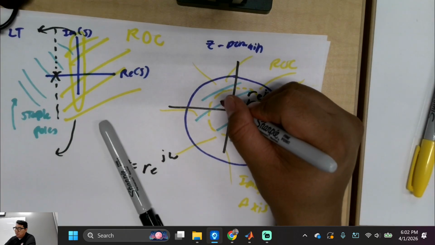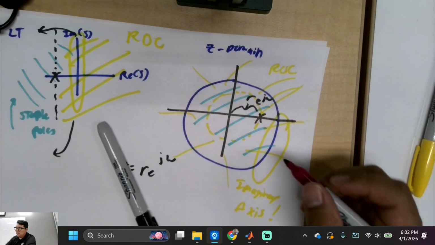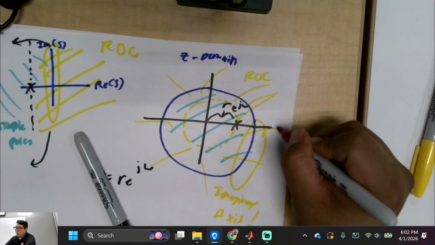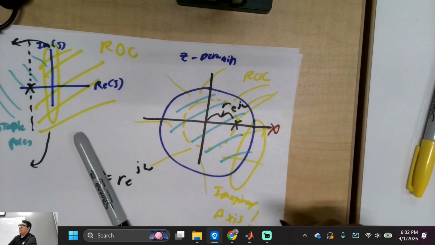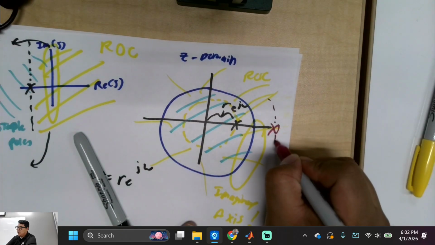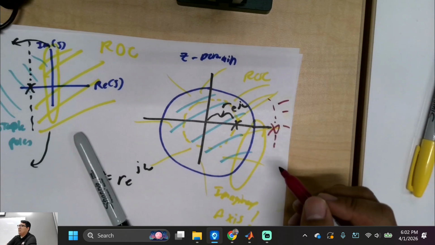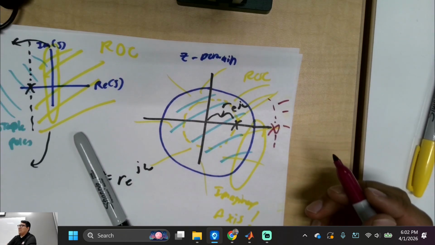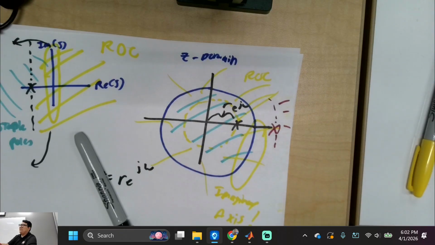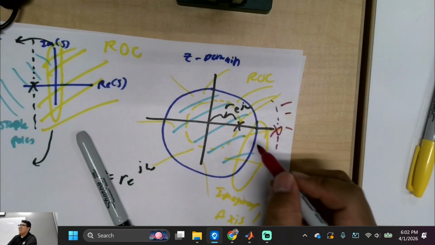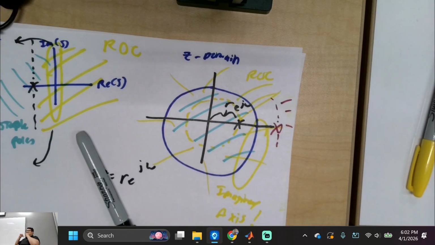Let me put a pole right there, and if I draw that region of convergence going outside, it's not stable if it's a right-sided function. But if it's a left-sided function, if I go the other way, it is stable, but only when we go backwards in time. Understood?